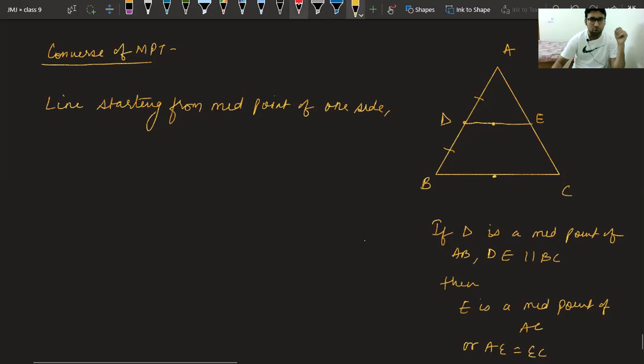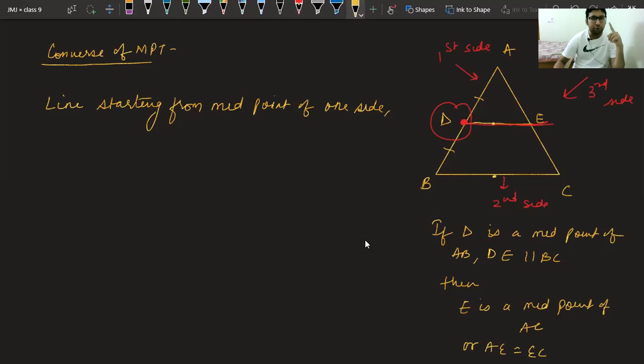Now class, try to understand. I am showing on the diagram also. Line starting from midpoint of one side. This is your first side. Line starting from midpoint of first side going parallel to the second side. This is your second side. Will bisect the third side. This is the theorem. So let me write again completely.